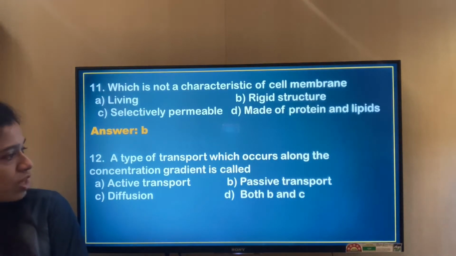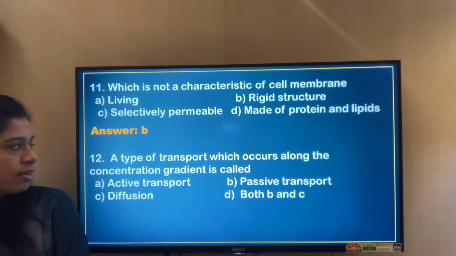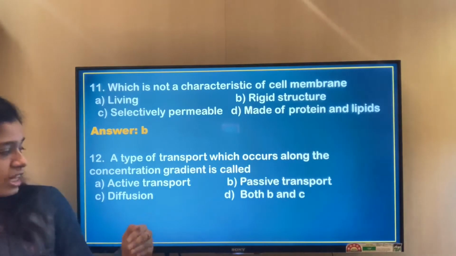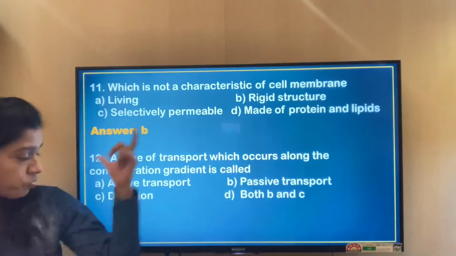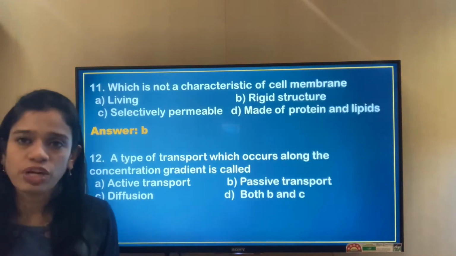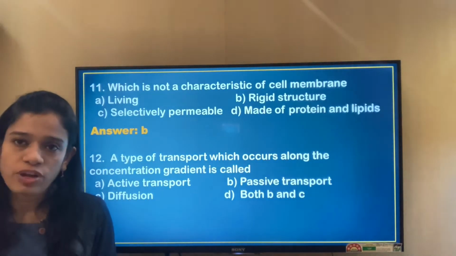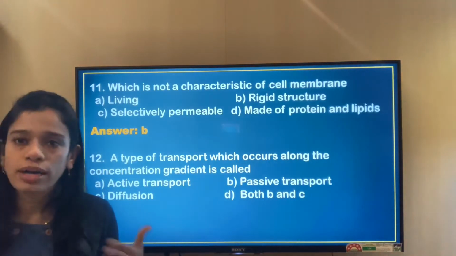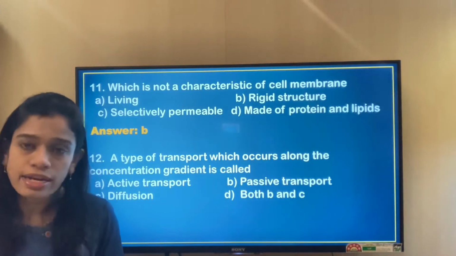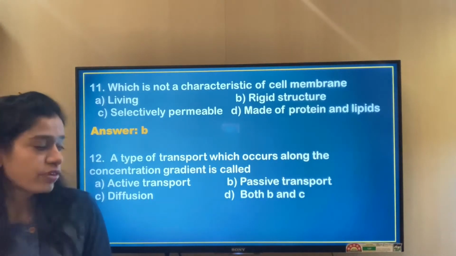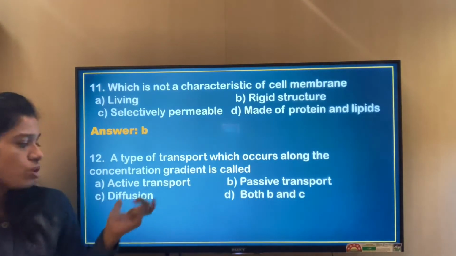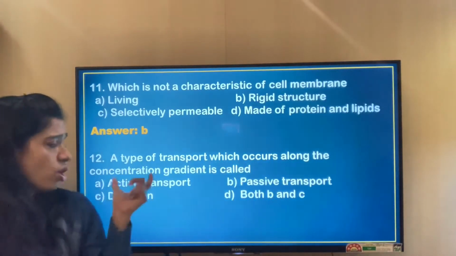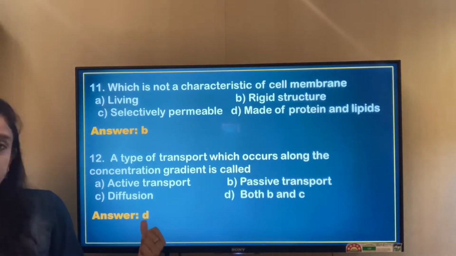A type of transport which occurs along the concentration gradient is called the passive transport. Under passive transport, it has two types of transport, that is diffusion and osmosis. And active transport is against the concentration gradient. So it is passive transport also and diffusion also. So we can go for both B and C, that occurs along the concentration gradient. So option D is the correct answer.